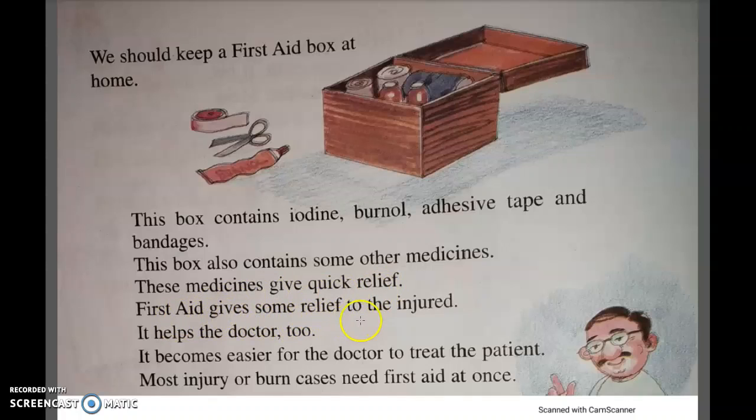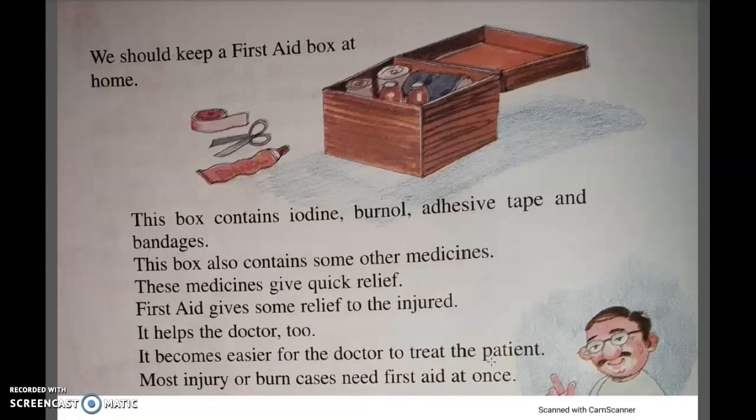First aid gives some relief to the injured. Now why is first aid given to the injured person? Because it gives them some relief. If you have fever, you take a tablet and after some time you feel better. That is relief. It helps the doctor too. If you give first aid to the patient, it also helps the doctor. It becomes easier for the doctor to treat the patient.